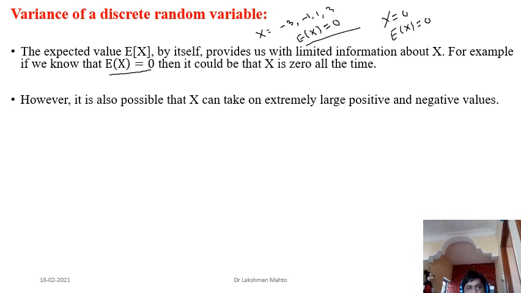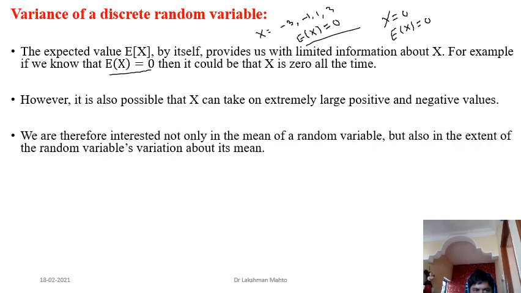Whatever outcome you are getting per trial, that happens to be 0. But irrespective of that, the random variable can take large negative and large positive values, symmetrically distributed about the origin. So knowing the expectation does not give complete information regarding the random variable. It is just giving very limited information.